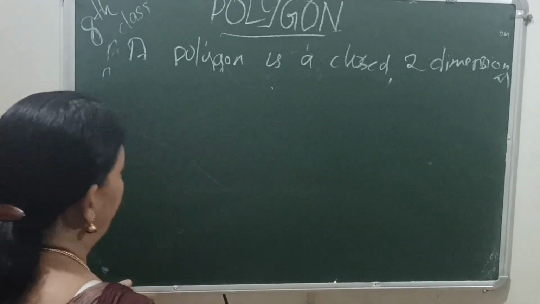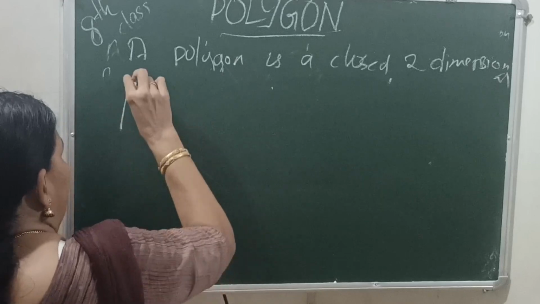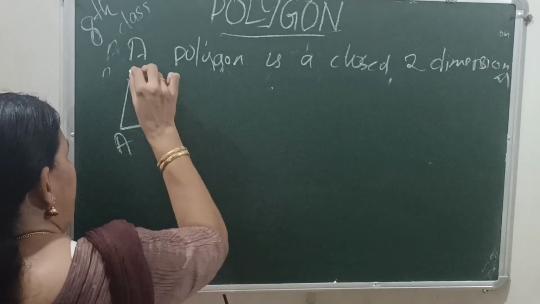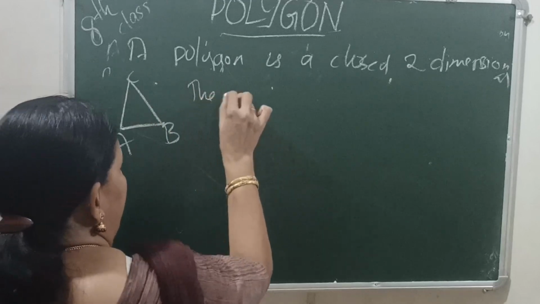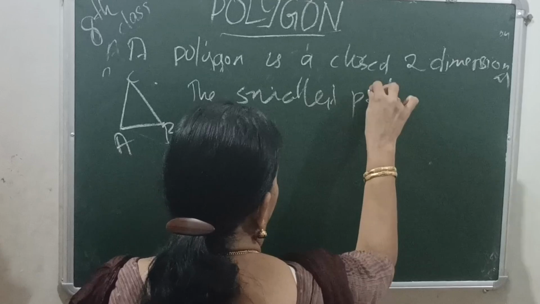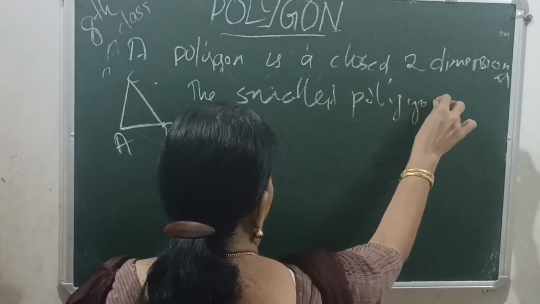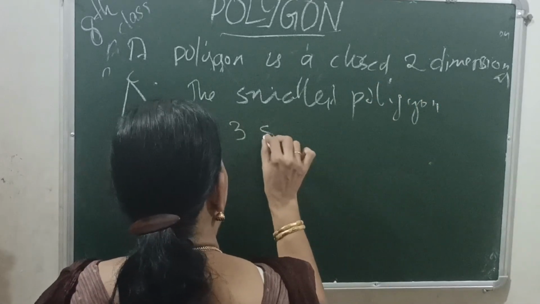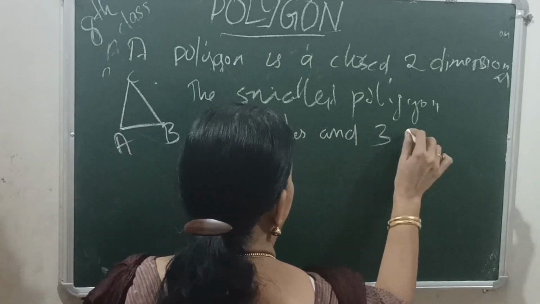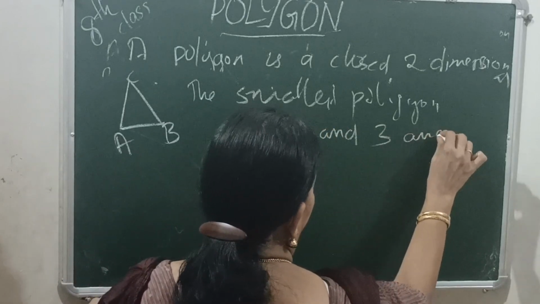Then in triangle ABC, the smallest polygon, a triangle has three sides and three angles.